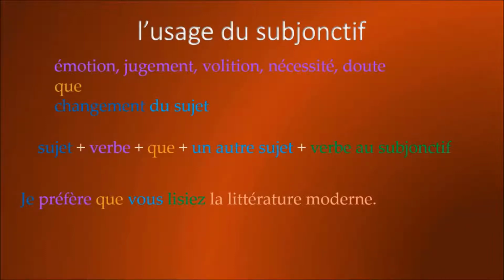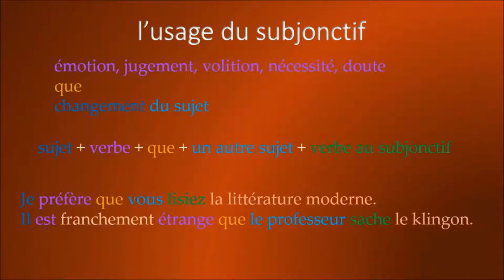So, for example, je préfère que vous lisiez la littérature moderne. We have préfère, that is a verb of volition, followed by que, and vous is a different subject than je, and so lisiez is in the subjonctif. Je préfère que vous lisiez la littérature moderne. I prefer that you read modern literature.